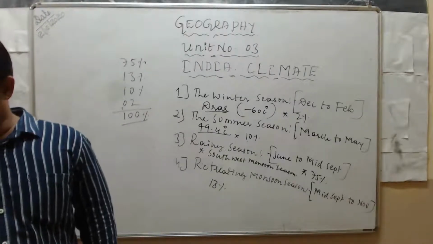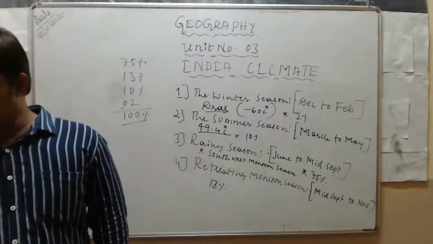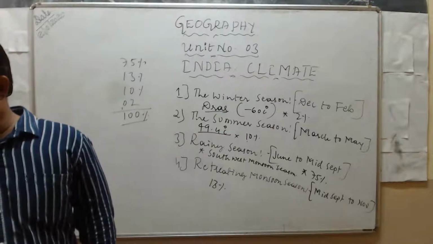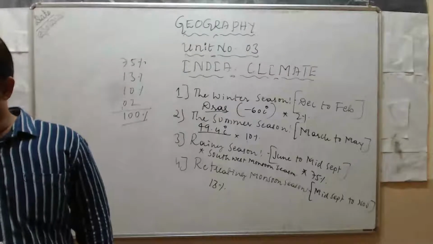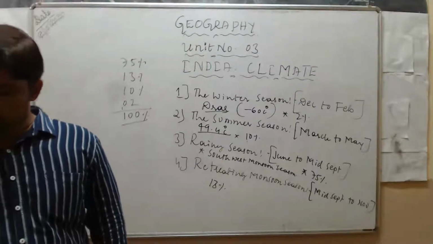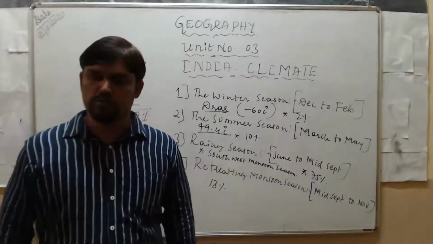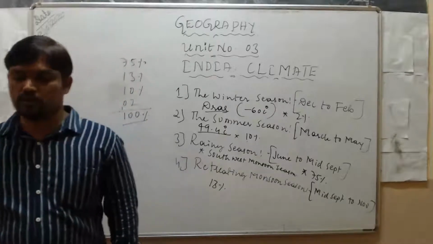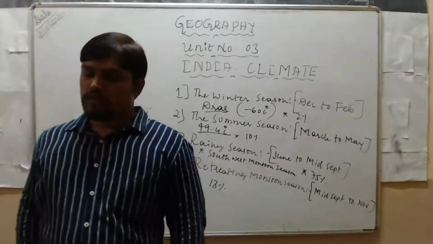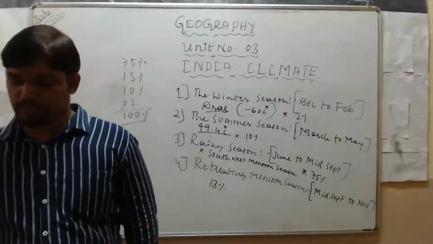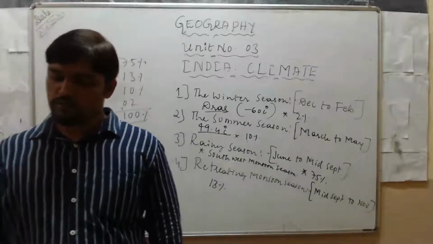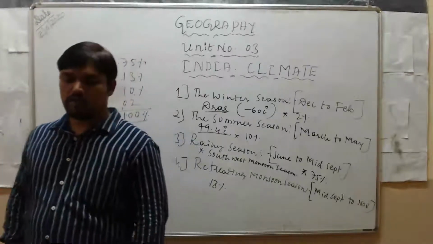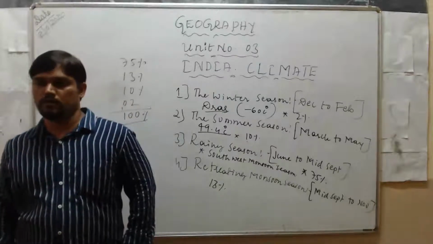Next, distribution of rainfall. On the basis of the amount of rainfall, India can be divided into three broad zones. What are those? First, areas with low rainfall; second, areas with moderate rainfall; and last, areas with heavy rainfall.